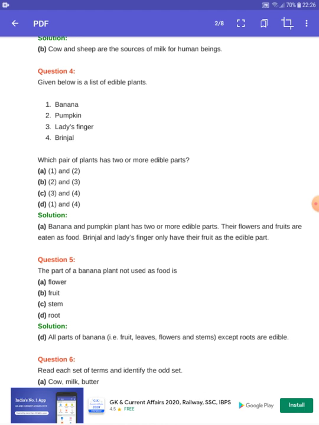Many people eat the flowers of banana and pumpkin, although generally we don't. But in brinjal and lady's finger, only the fruit is the edible part.